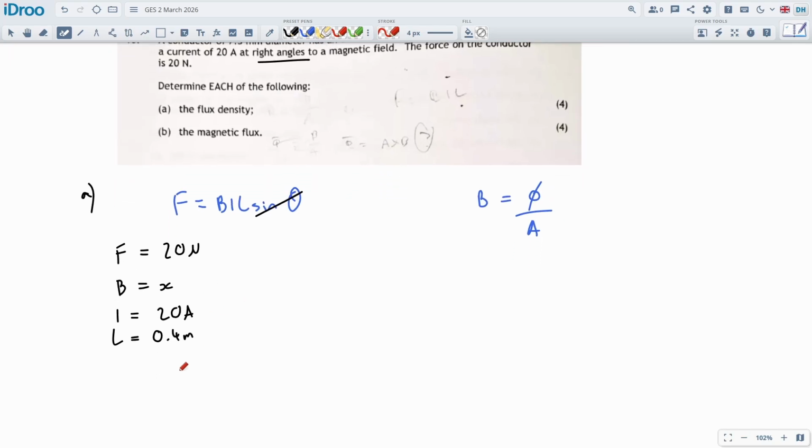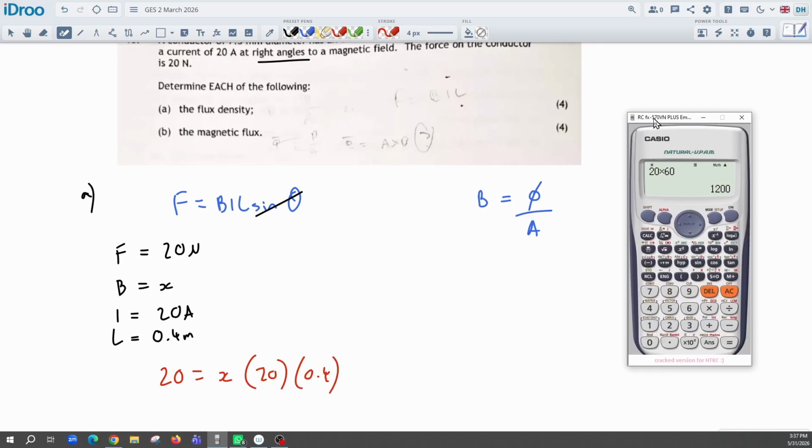Okay, I think we can just plug these numbers in. So we've got 20 is equal to B times 20 times 0.4. Okay, I'll just get my calculator. Here we go. And we're just going to pop these in. I'll do the right hand side there: 20 times 0.4.